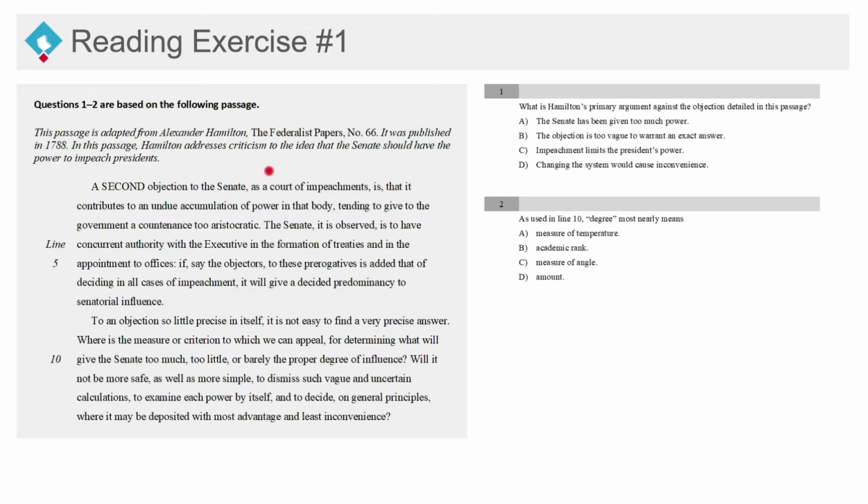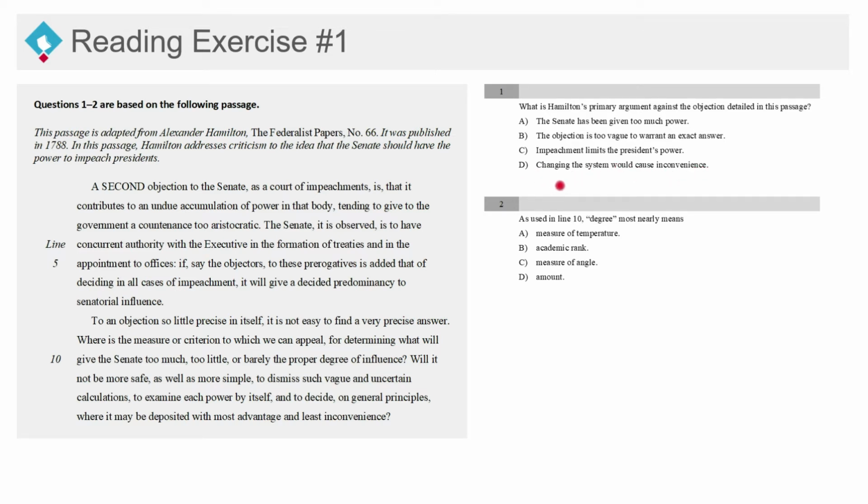Let's go through the solutions. What is Hamilton's primary argument against the objection detailed in this passage? A. The Senate has been given too much power. B. The objection is too vague to warrant an exact answer. C. Impeachment limits the president's power. Or D. Changing the system would cause inconvenience.